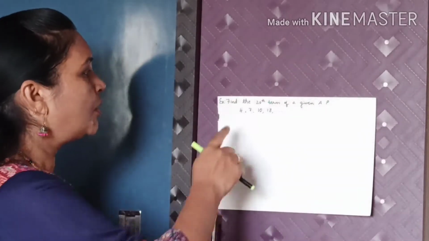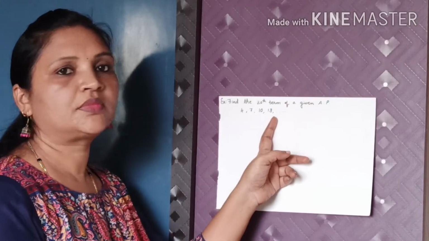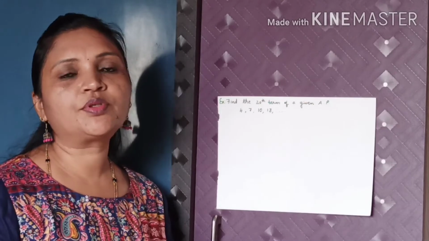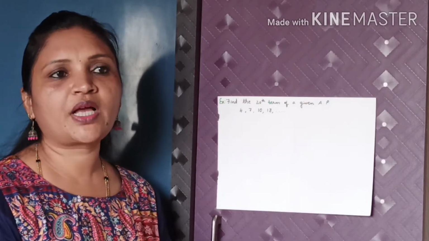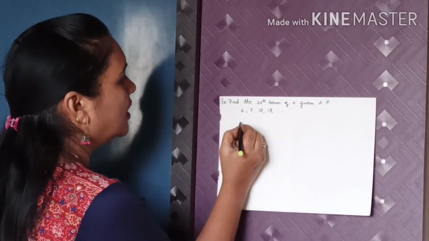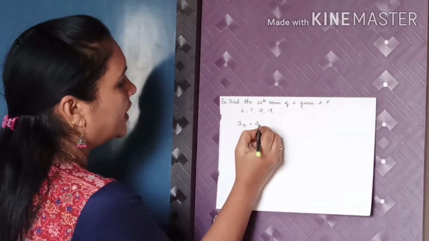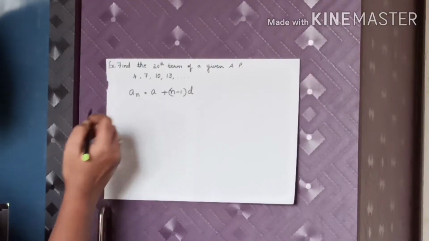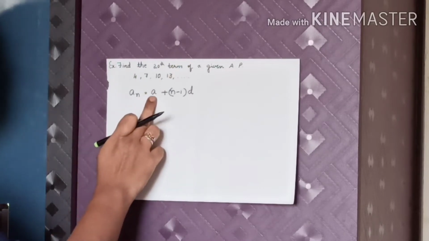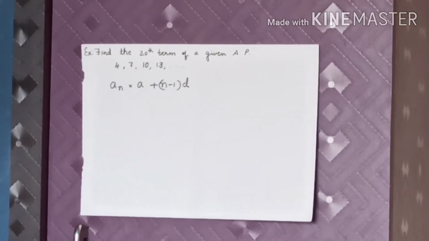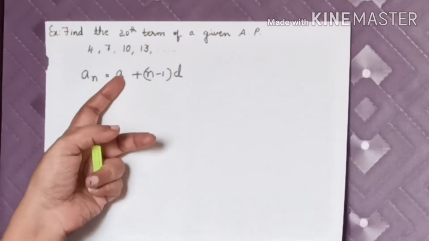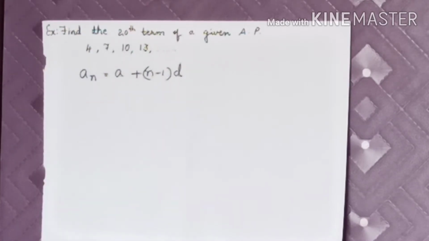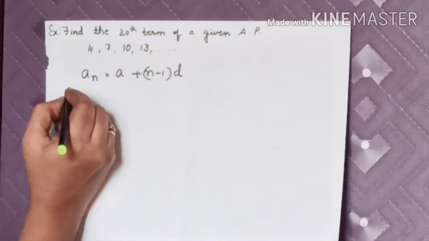Now what is given here? 4, 7, 10, 13. We don't know what the 20th term will be, but we can find it using the formula. So which formula do we have to use? That is an is equal to a plus n minus 1 into d. Now what are the required points here? We have to know what the a value, the d value and the n value are. So write down given.